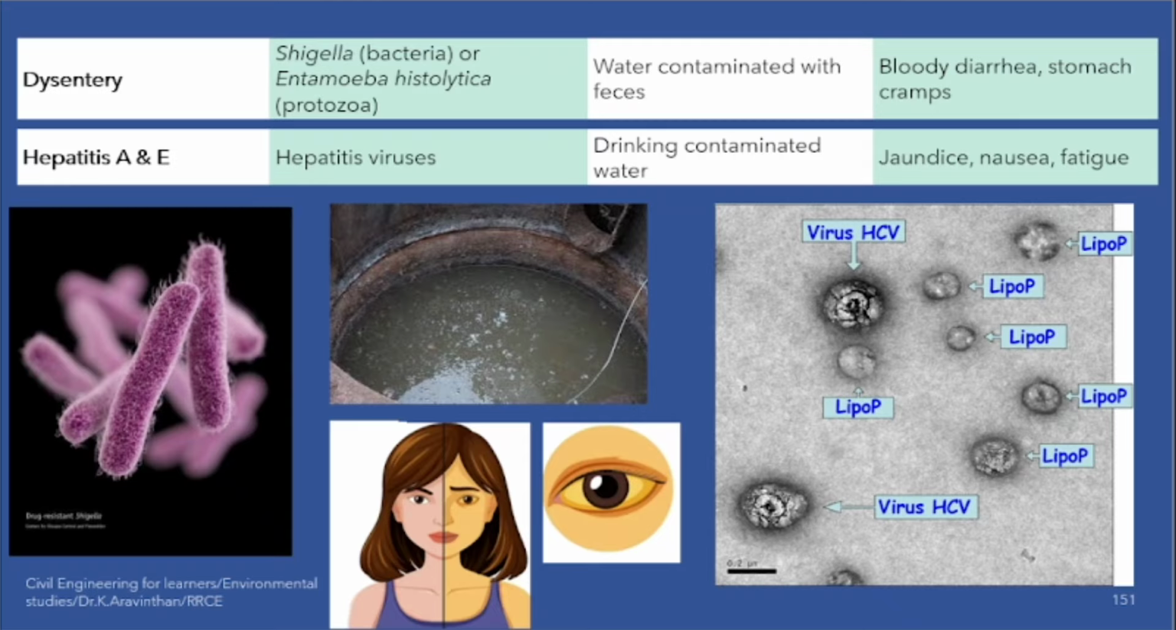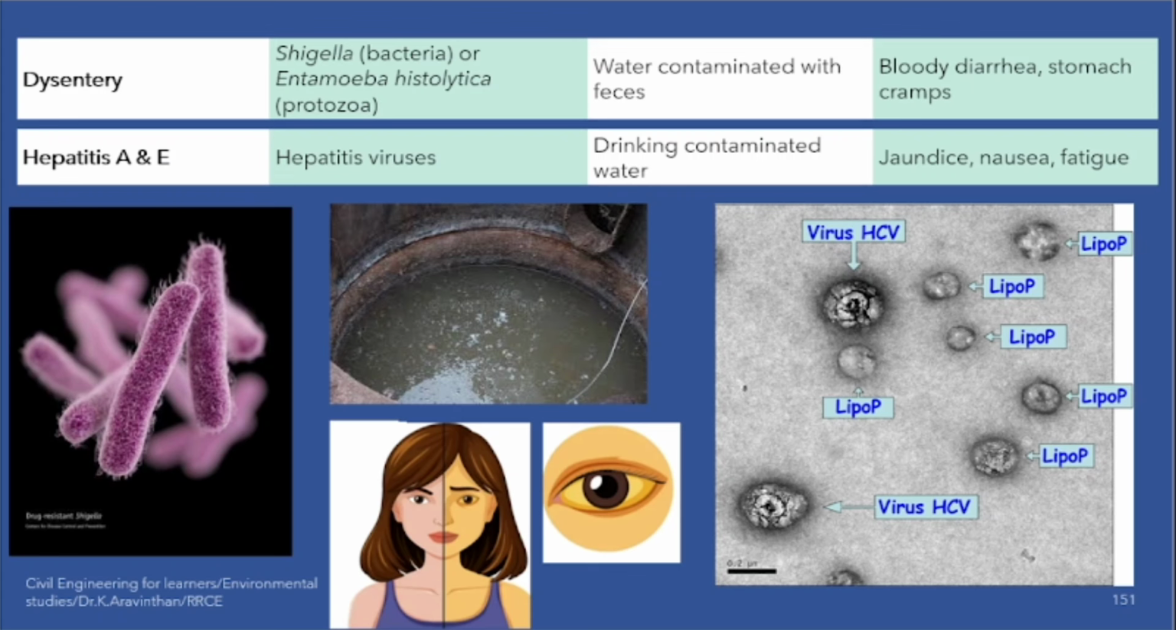Waterborne disease. Jaundice is caused by hepatitis virus. Typhoid is caused by what? Bacteria. And jaundice is caused by what? Virus. What kind of virus? It will be like this. So virus HCV. What do you mean by lipoproteins? Your body or your eyes will become yellowish.